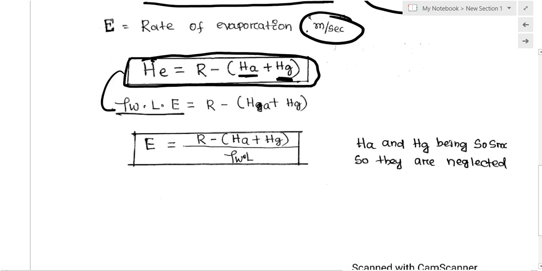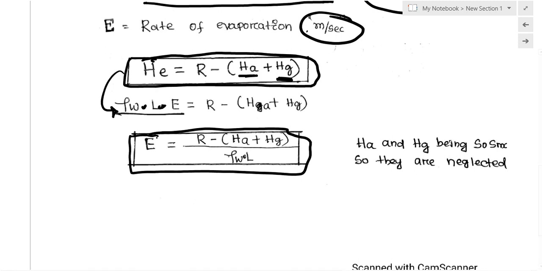So I can put this as rho W into L into E will be equal to R minus HA minus Hg. So what is E, the evaporation rate? We can find it out: this is R minus HA minus Hg divided by rho W into L. HA, the sensible heat lost to the atmosphere, and Hg, the heat absorbed by the ground, are very small in magnitude, so we can neglect them.